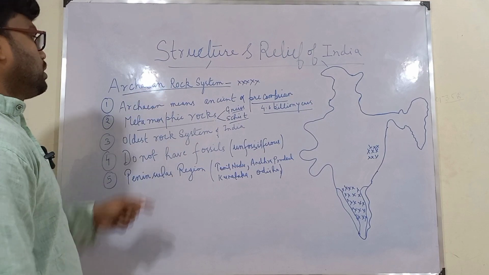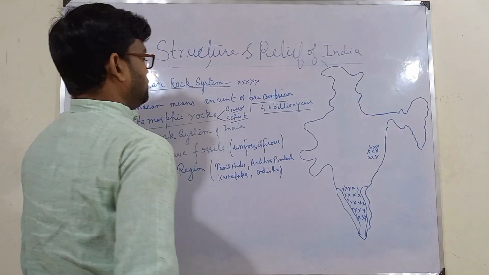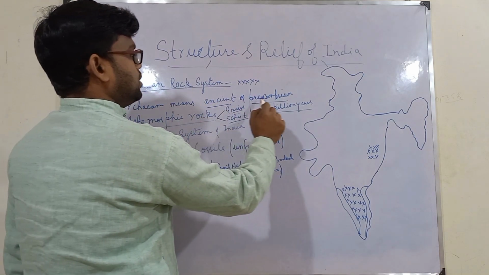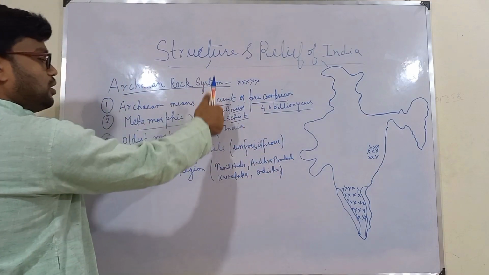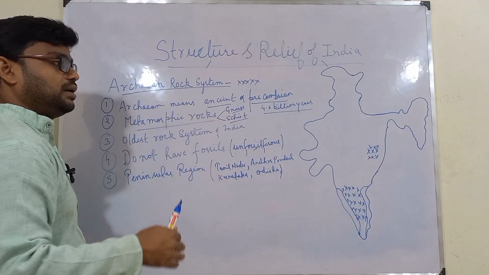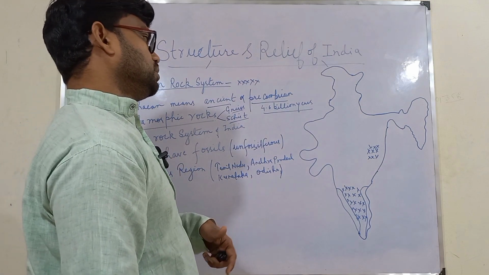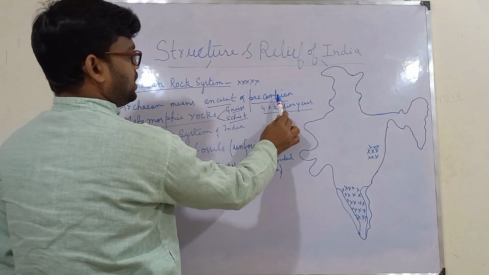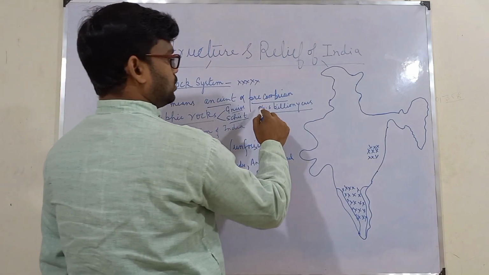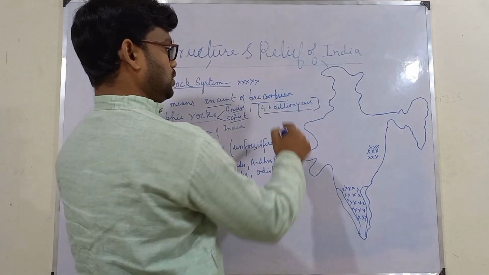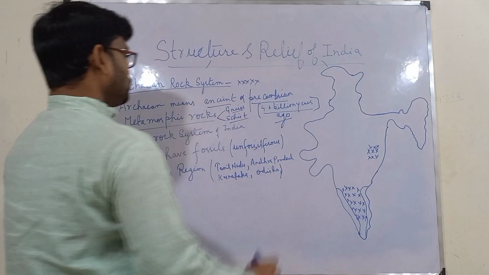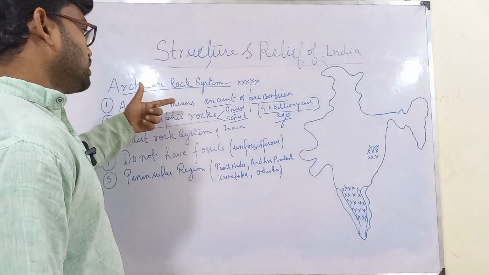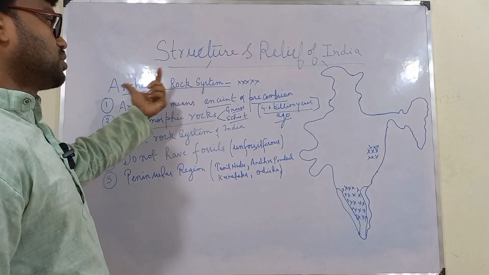So now we will be studying this Archean rock system. This term Archean actually means ancient or Precambrian. We have already studied that this rock system has been classified based on the time period taken by them to form. So Archean means ancient or Precambrian, and Precambrian here means more than 4.6 billion years ago. So these Archean rocks have been formed almost 4.6 billion years ago. This is the first point to be noted under this rock system.